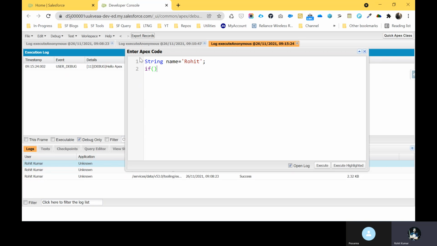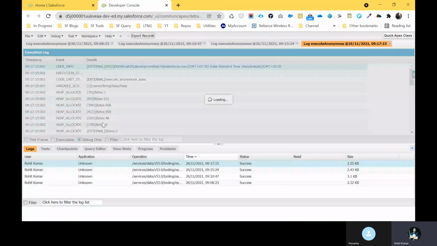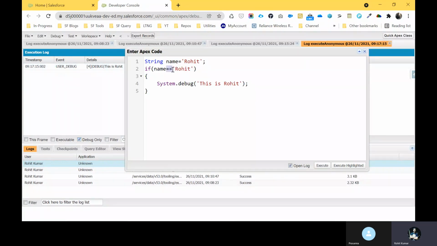Just here you can see under the if condition, you can check name equal to, with the double equals to check the string, like Rohit, and here you write your system.debug. Under this debug, you can print "this is Rohit". How to execute that? Just execute, and after that you can see my code successfully executed. Now you can see "this is Rohit", because this comparison operator is checking both strings, whether this is equal to this name or not.